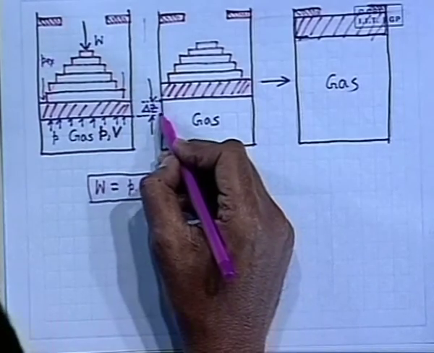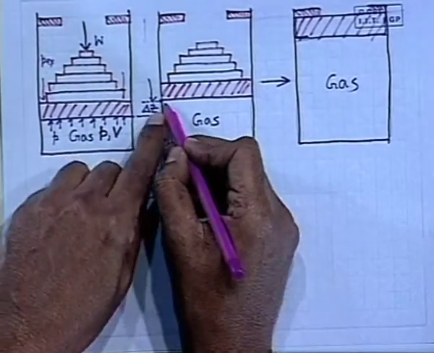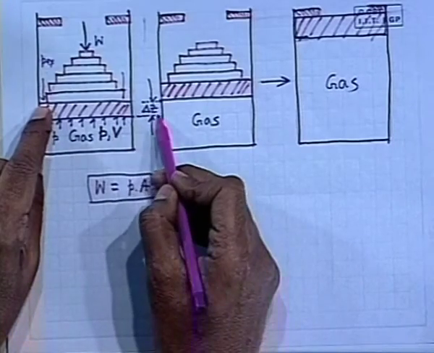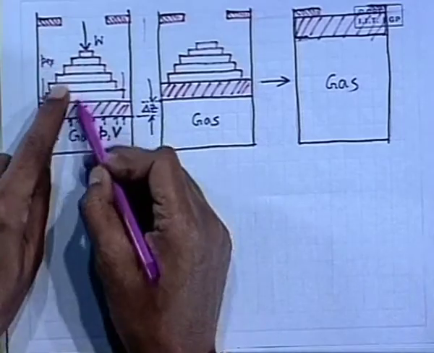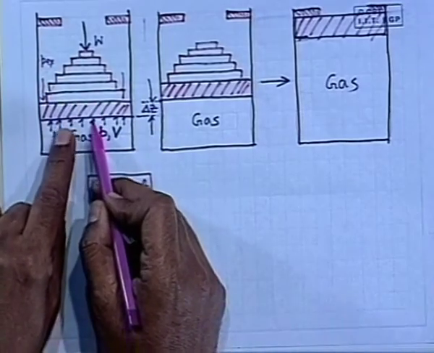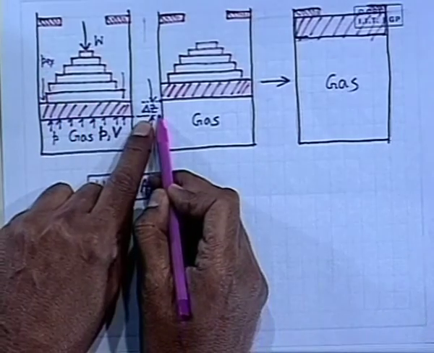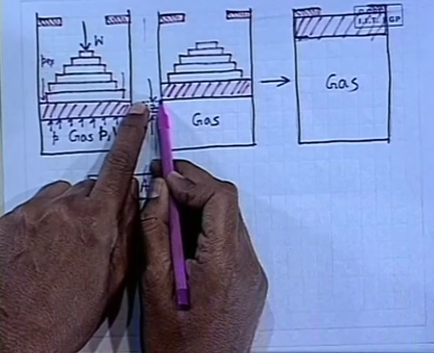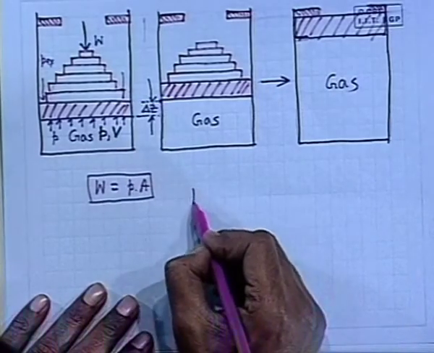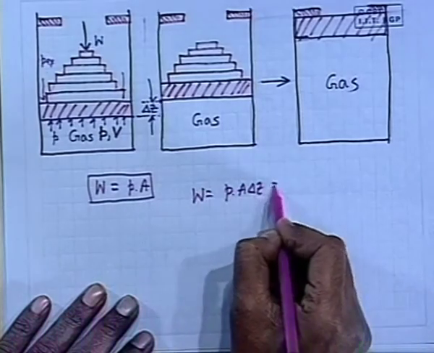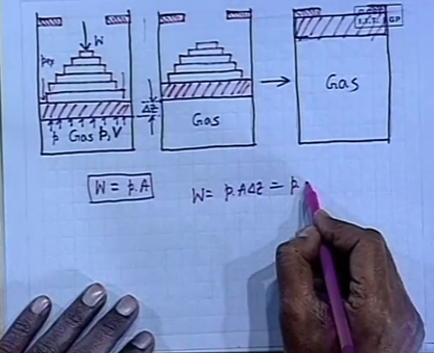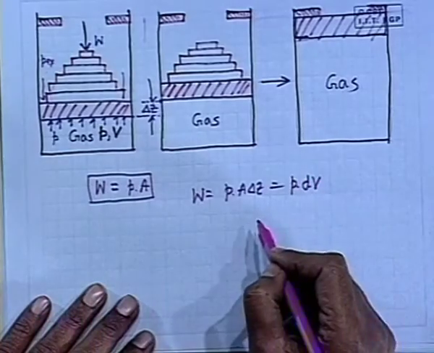Now, when this is moved through a distance delta Z, this force has a displacement delta Z. That means, as if this total weight W, which is being balanced by the pressure force on this side of the piston, is being lifted against gravity by an amount delta Z. So, what is the work done? Work done is P A delta Z, that means P into dV, where dV is the change in volume. Clear?